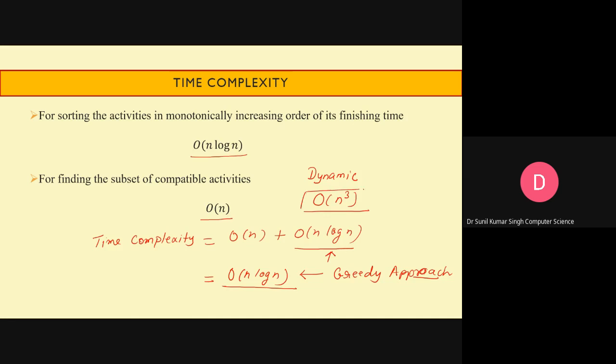Maybe we will discuss the solution of this activity selection problem with the dynamic approach in some other lecture. So this is all about the activity selection problem.